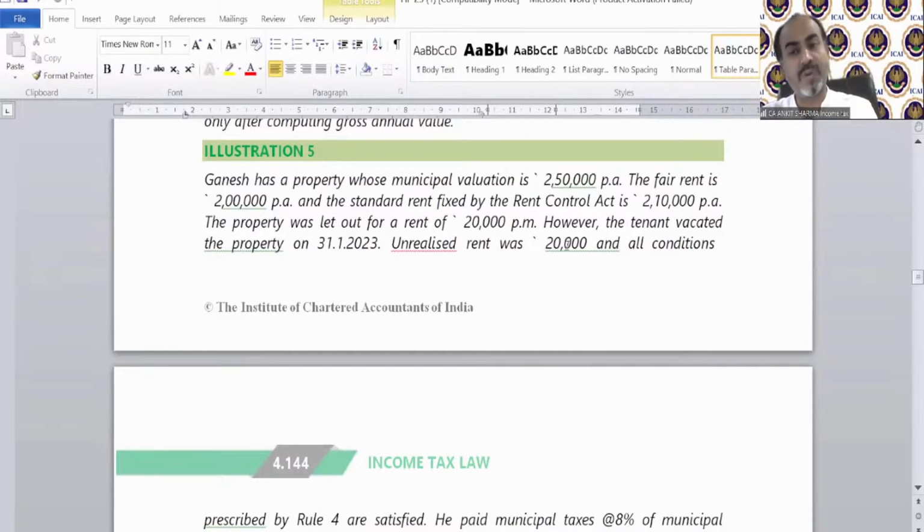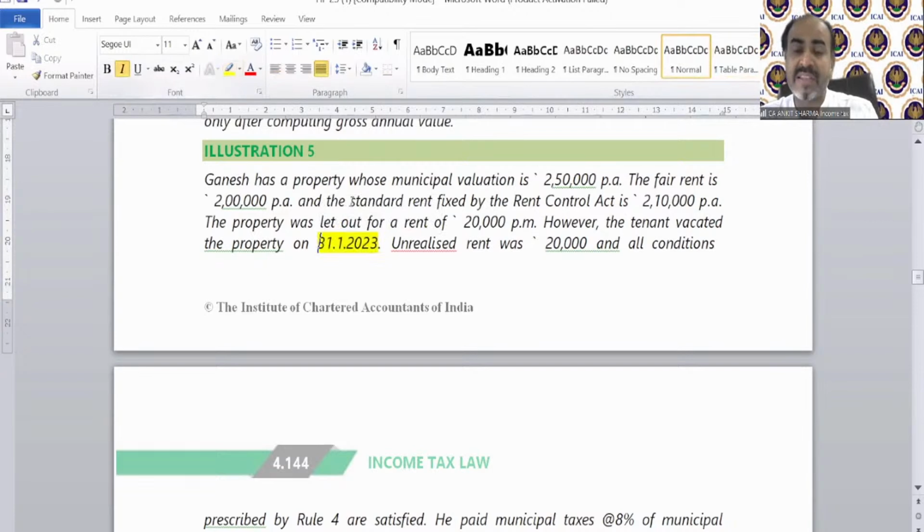Unrealized rent was also there, but you can see he vacated the property and it has not been said that it has been self-occupied. So there is 10 months let out, 2-month vacancy, and there is unrealized rent also. So now we are talking about our case number F. To solve case number F, I need to open that sheet, and you can see how easy this is if we follow the provision.